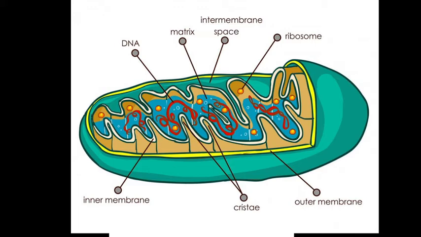Okay. Mitochondria release energy in the form of ATP molecules. Okay, and ATP is known as the energy currency of the cell. Okay, mitochondria have their own DNA. That means they are able to make some of their own protein. Okay, so for mitochondria, there are two most important functions: first, mitochondria is the powerhouse of the cell, and second, it is the energy currency of the cell, which we call ATP. Right? I hope you understand this. Okay. Next,